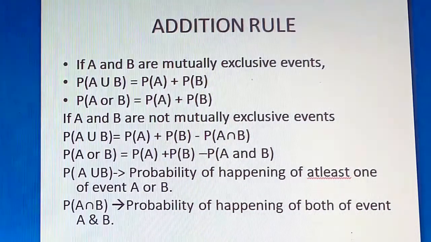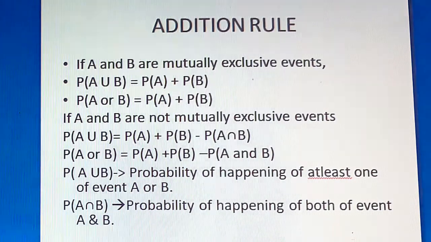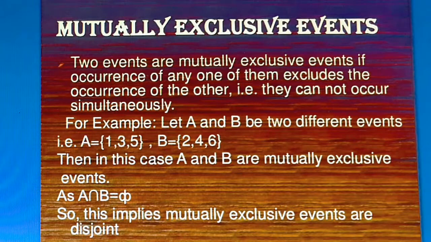We had an example, right friends? The best example is when you toss a coin. When you toss a coin, head and tail will not occur at the same time. That is called mutually exclusive events. Two events are mutually exclusive if both events do not occur simultaneously.